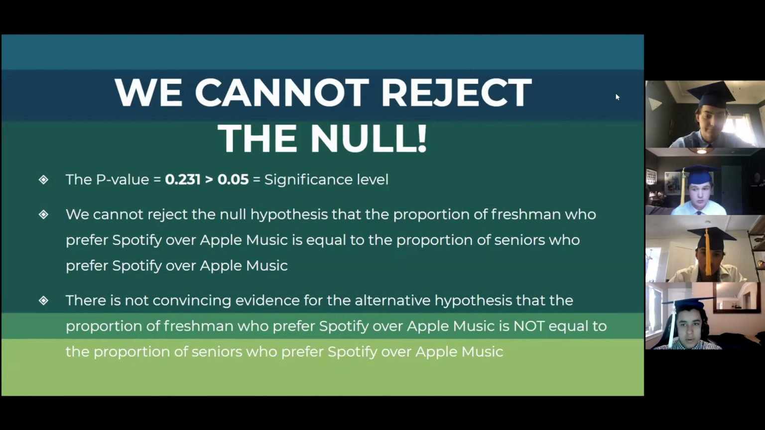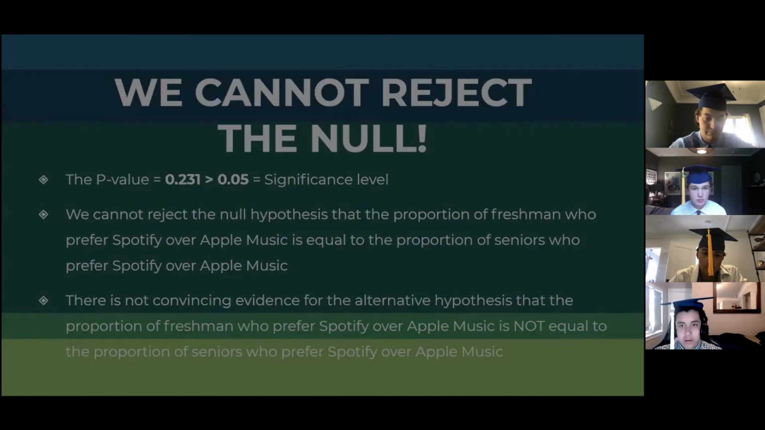Obviously, we cannot reject the null since the p-value, 0.231, is greater than 0.05, which was our significance level. We cannot reject the null hypothesis that the proportion of freshmen who prefer Spotify over Apple Music is equal to the proportion of seniors who prefer Spotify over Apple Music. There is not convincing evidence for the alternative hypothesis that the proportion of freshmen who prefer Spotify over Apple Music is not equal to the proportion of seniors who prefer Spotify over Apple Music.